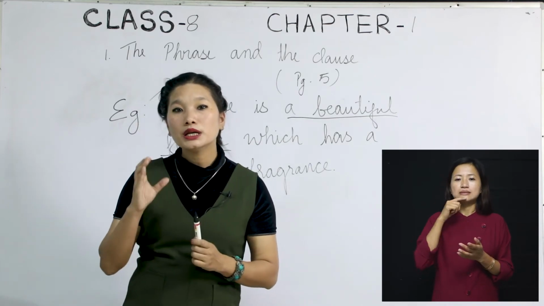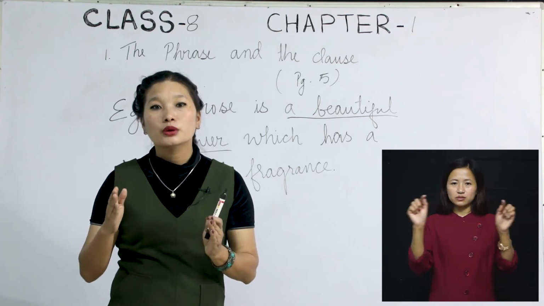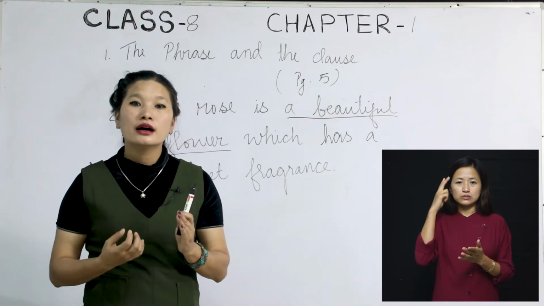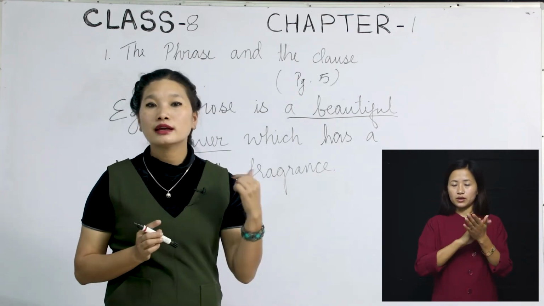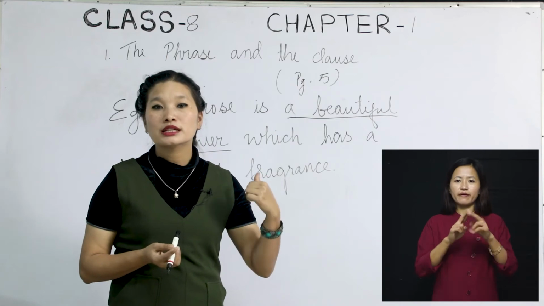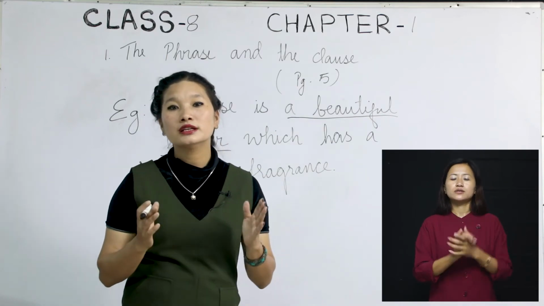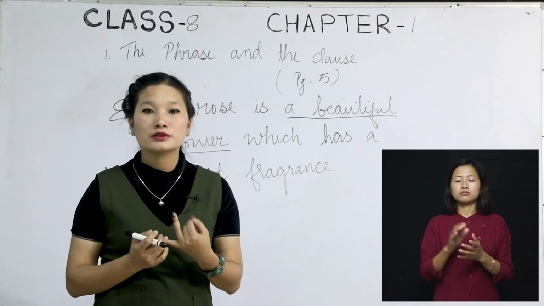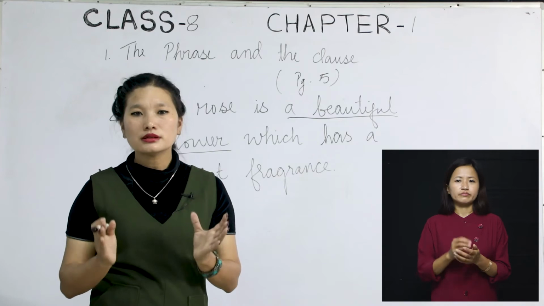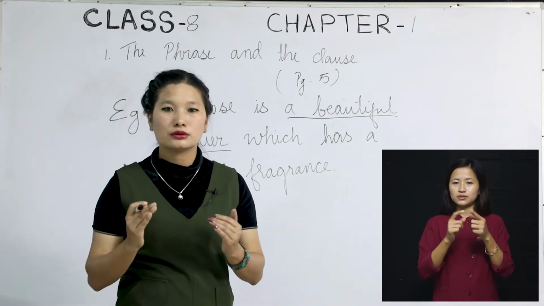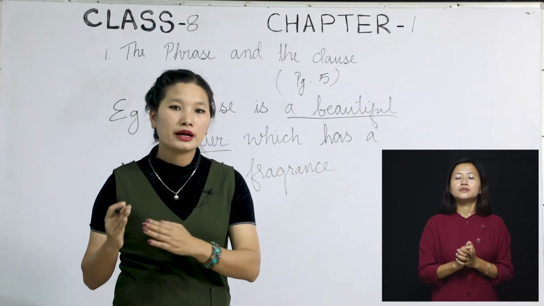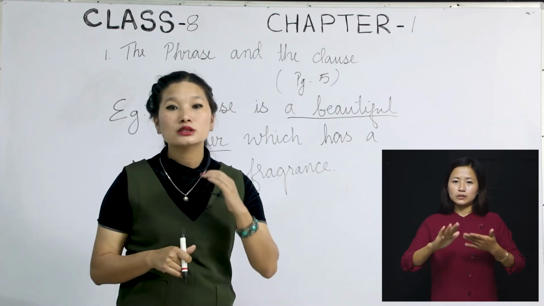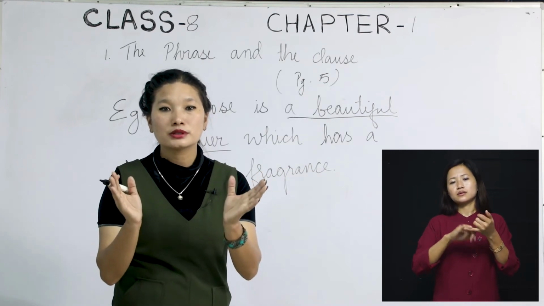That's why we call this group of words, which depends on some other words to make sense, phrases. We did not even take the finite verb, that is the word is, right? Because in a phrase you will not find a subject, or even if you find the subject, you will not find the predicate. It is just a group of words, and by any means, it has to depend on another group of words to make a complete sense. That is called a phrase. It is just a group of words gathered together.